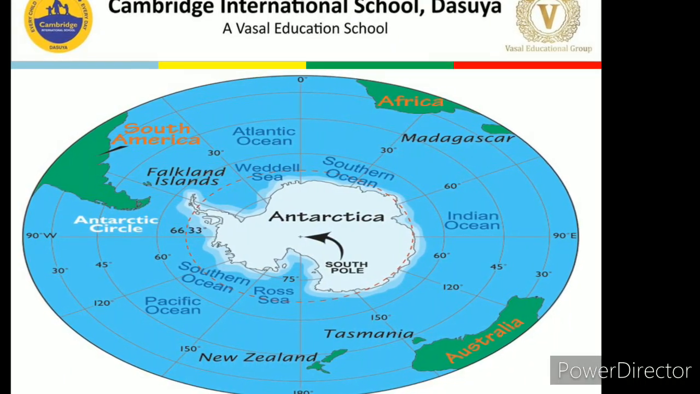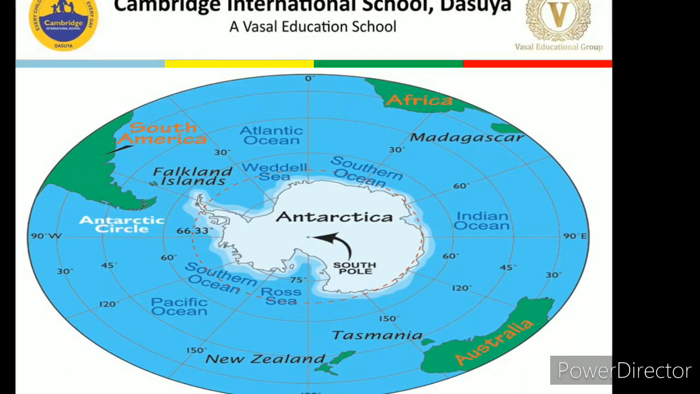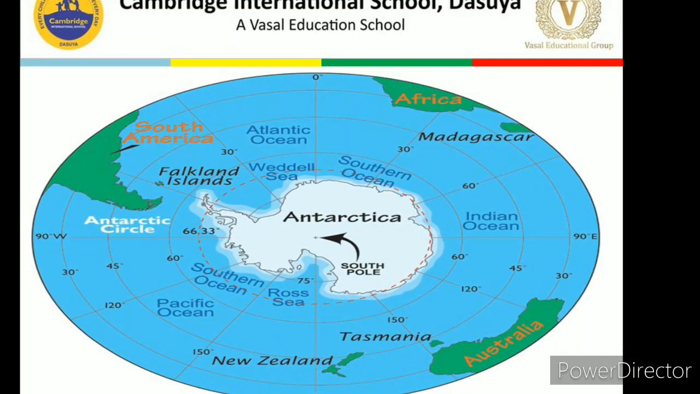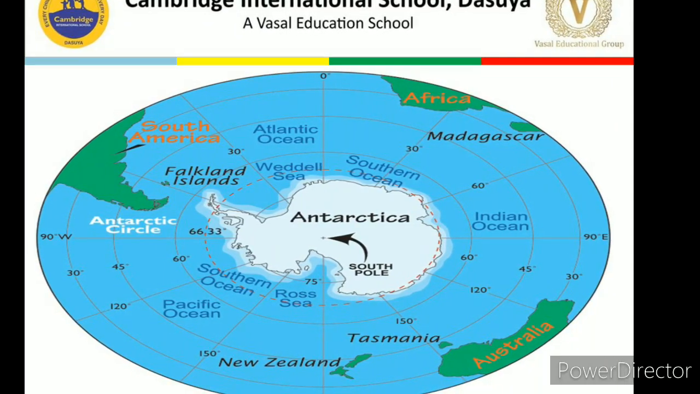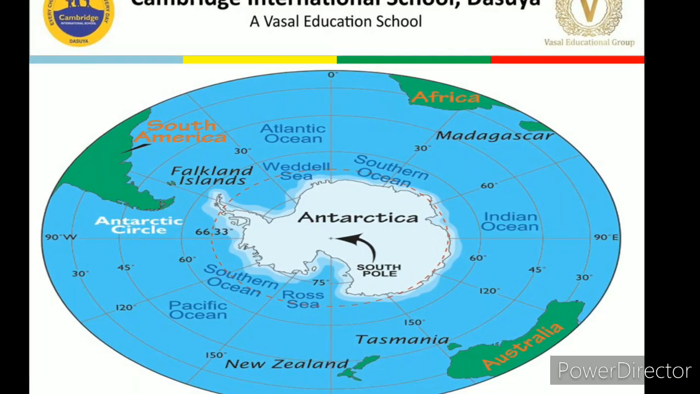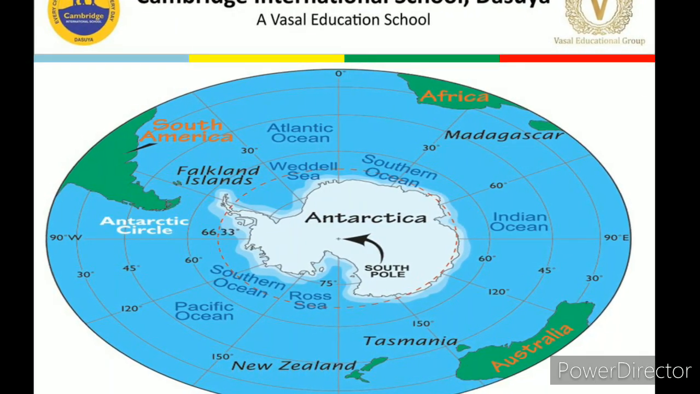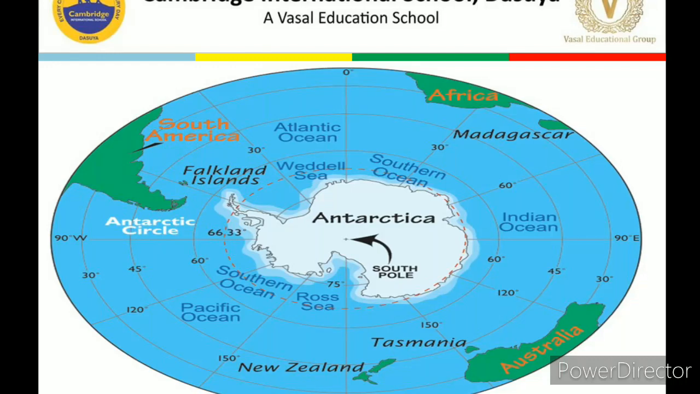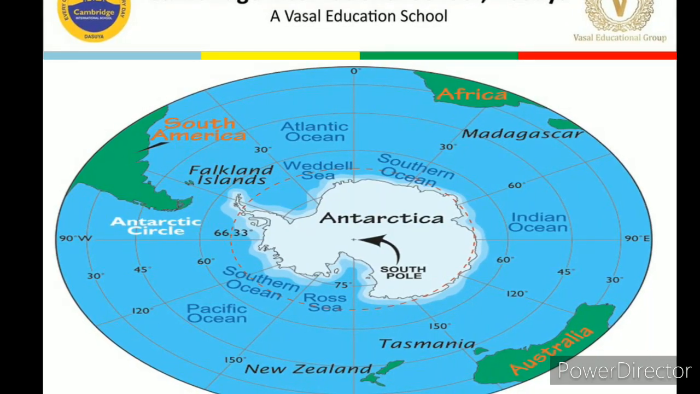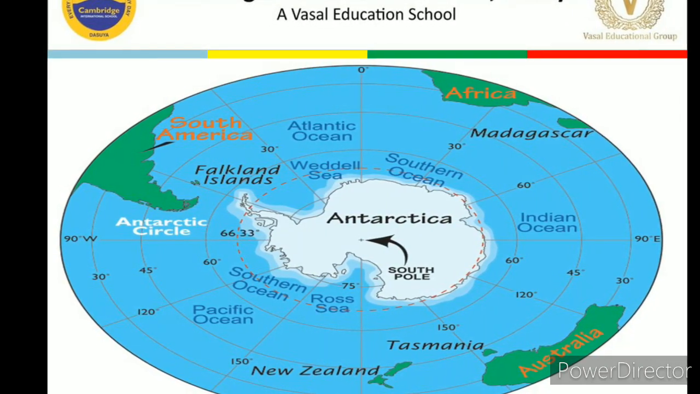Even you can see in this image also, this is our South Pole here, and Antarctica is covering this entire South Pole. For most of the time it does not receive any sunlight. That's why here we can find the ice sheets.